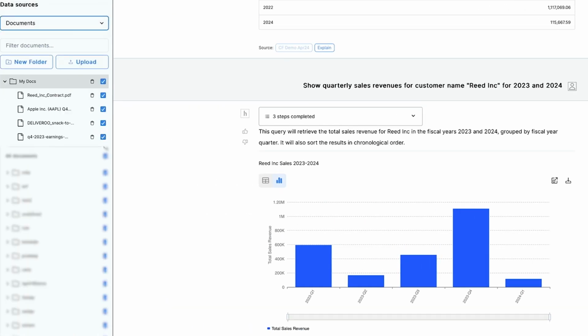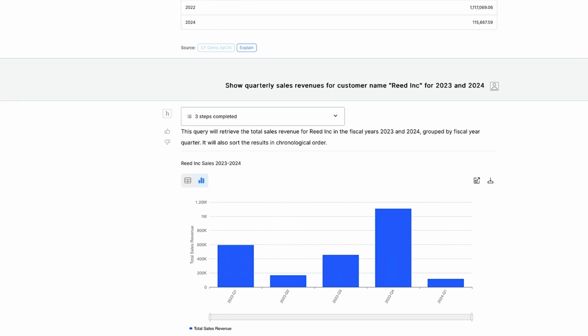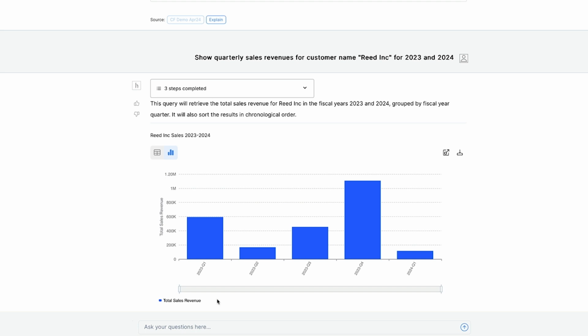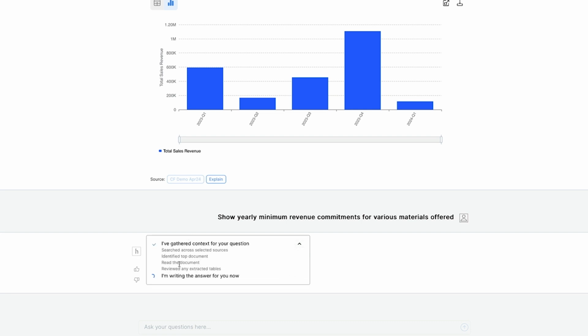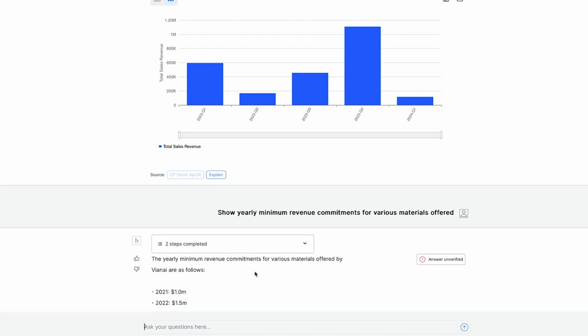How about we switch the database and demonstrate how Conversational Finance works on unstructured data too. Let's ask the contract, show yearly minimum revenue commitments for various materials offered. In the background, as these steps show, we're running state-of-the-art retrieval processing and providing context to the model to eliminate hallucinations and ensure reliability. All of this helps maintain a reliable answer.